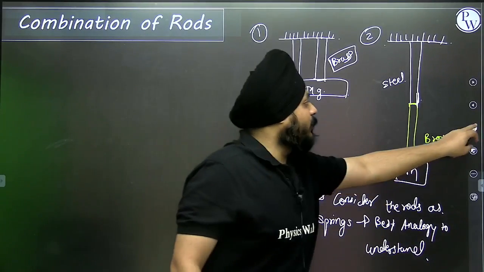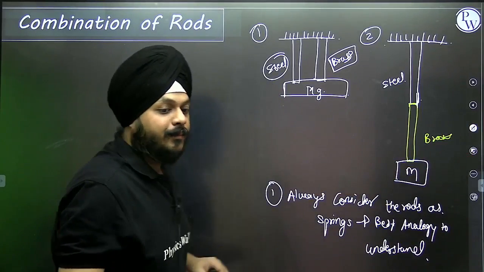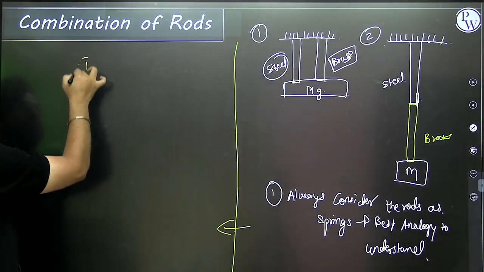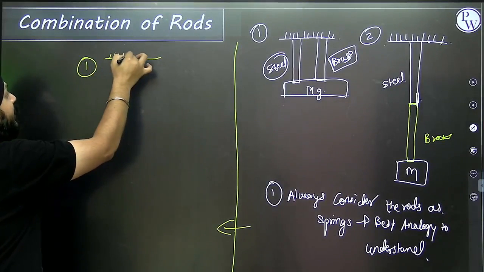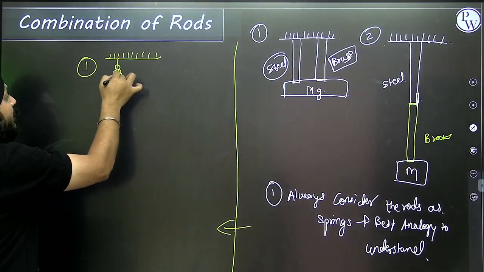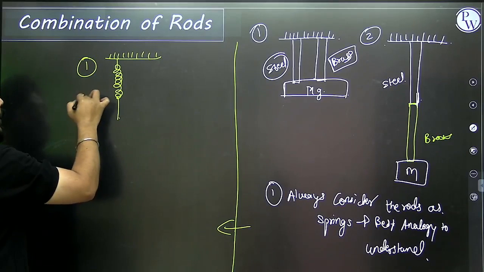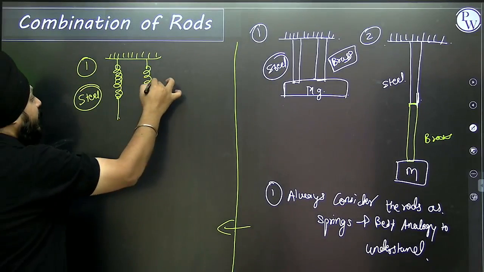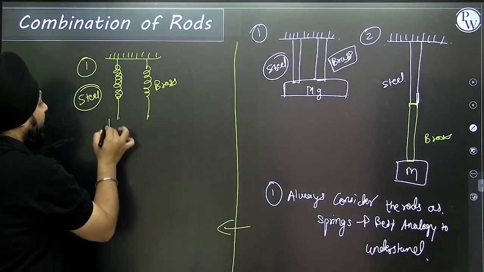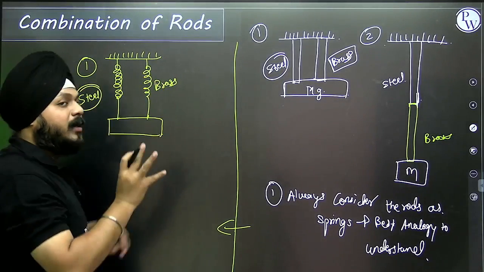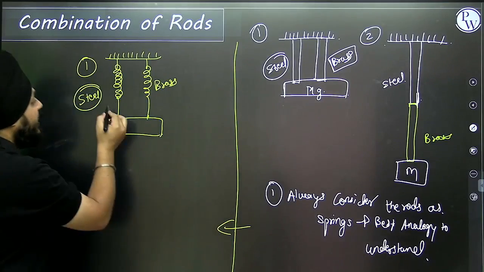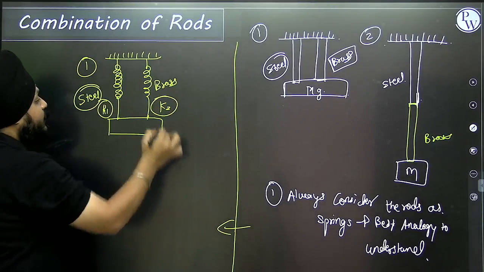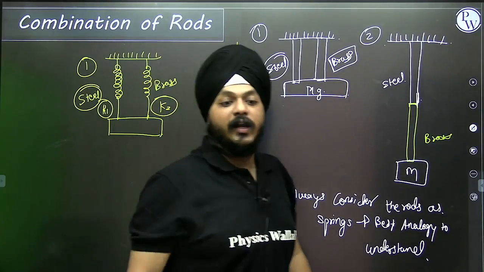Now, how will the things appear in front of me? First case. This is a spring that is made of some material. This is another spring that is made of some material, but I can't say it has some Young's modulus. But yes, I can say this spring is of spring constant K1 and this spring is of spring constant K2.